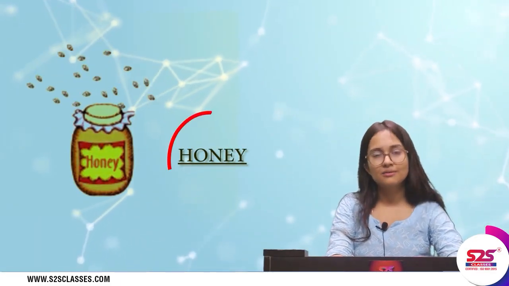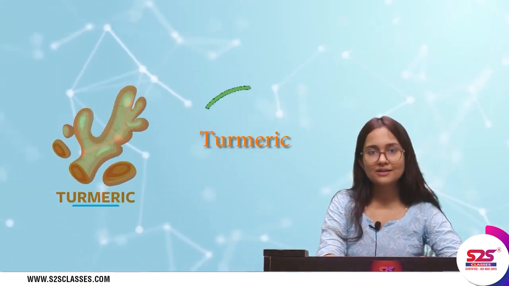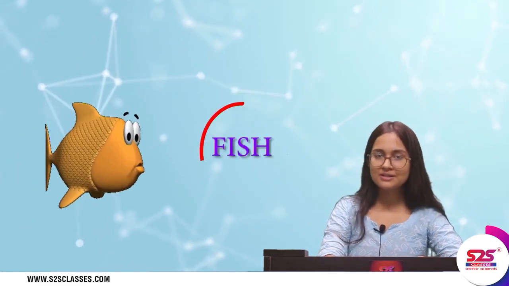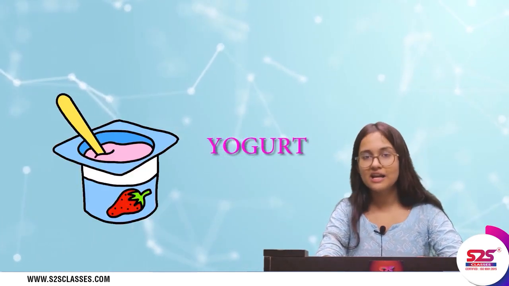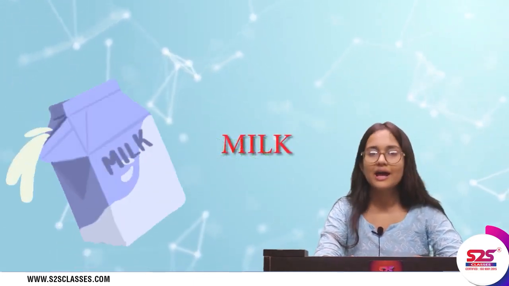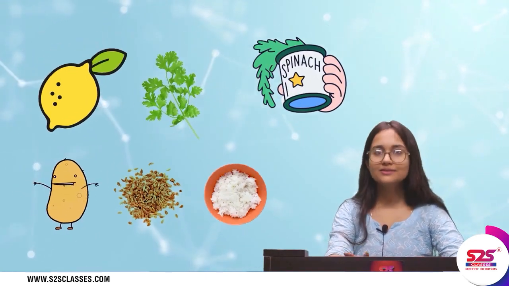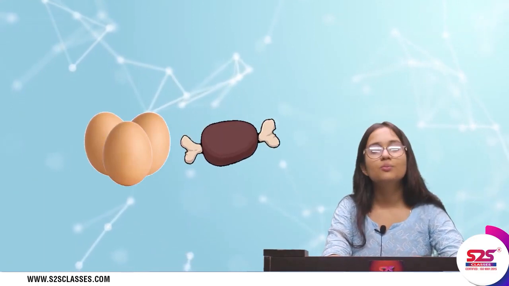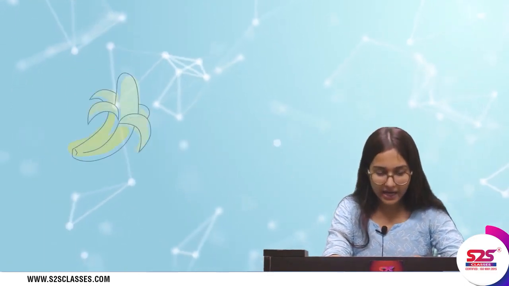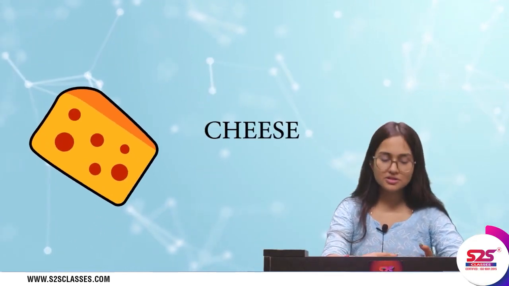Now honey is derived from animals, so we'll put a red circle around it. Then we have turmeric. Turmeric is derived from plants, so a green circle. Fish, animals again, red circle. Yogurt, animals again, red circle. Corn, plants, green circle. Milk, animals again, red circle. Lemon, coriander, spinach, potato, ajwain, rice. All from the plants, green circle. Egg and meat, both from the animals, red circle. Banana, wheat, tomato, onion, chili. All from the plants, green circle again, and the last one, that is cheese, from the animals, so a red circle.